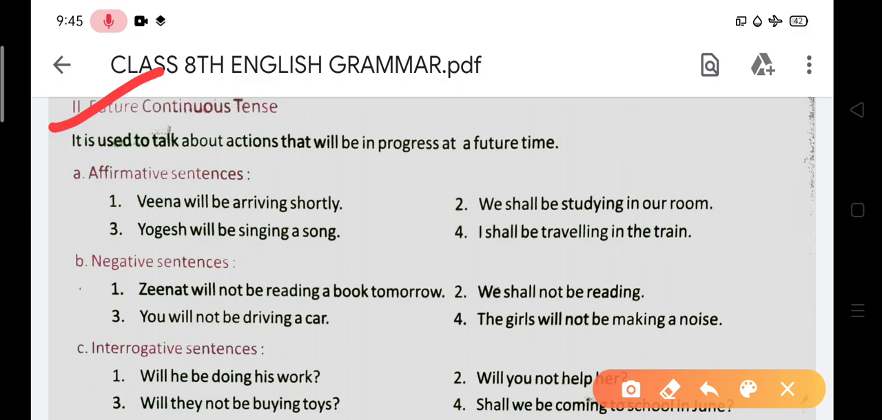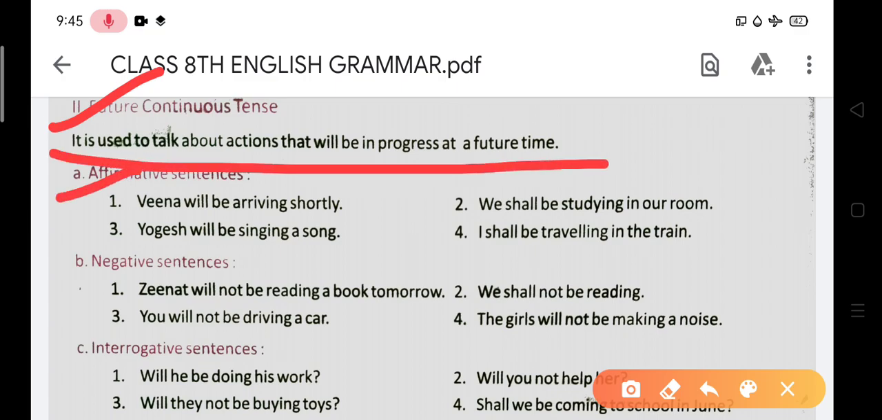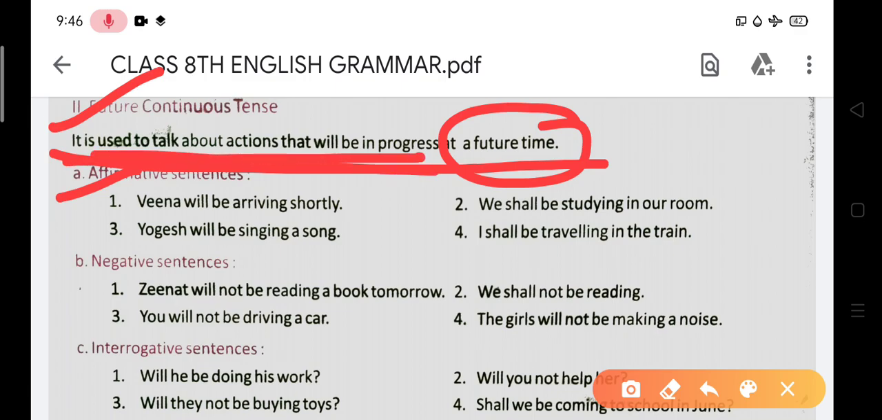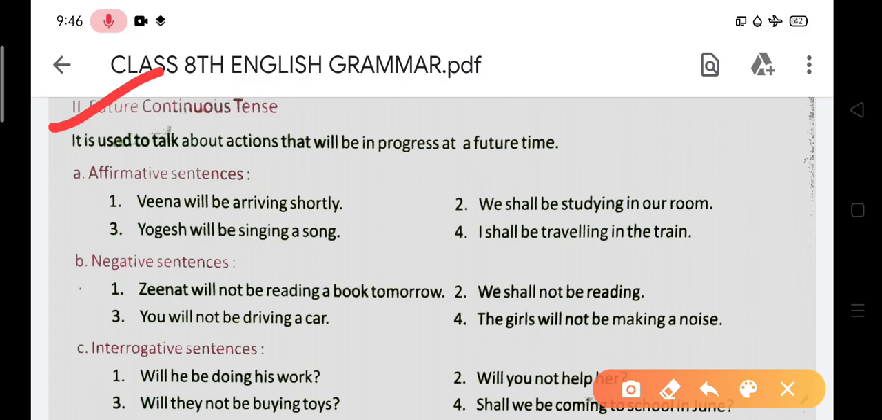It means over here, because I have told you that in the future continuous, a work will continue at any time, यानी किसी समय के दौरान वह क्या रहेगा, कंटिन्यू रहेगा. As you can see the affirmative sentences over here, because in the definition, in the introduction you have seen that it is used to talk about action that will be in progress at a future time. It means at a future time we are describing any work that will continue in future time. Okay, like this. And after that you can see affirmative sentences.